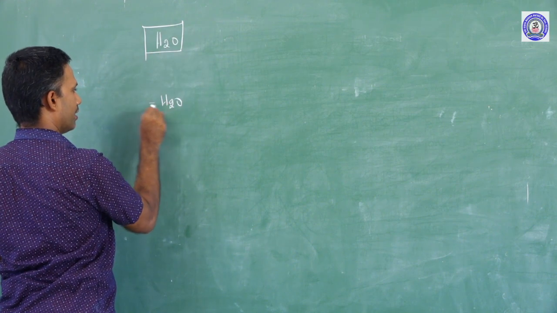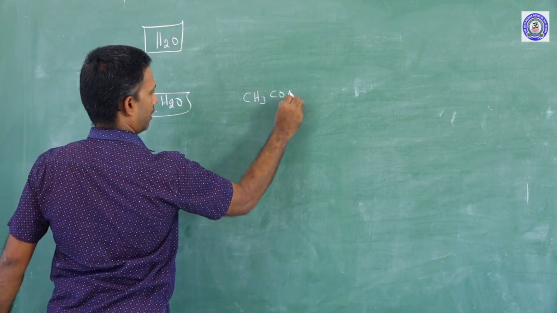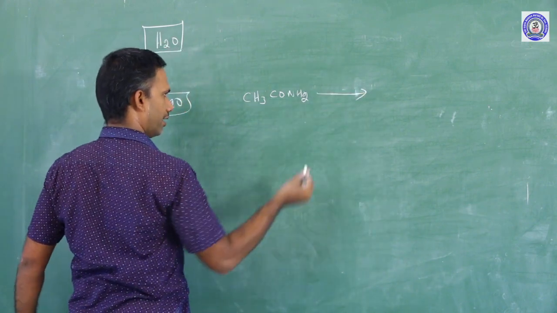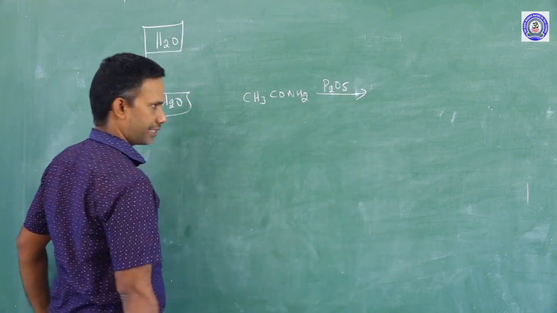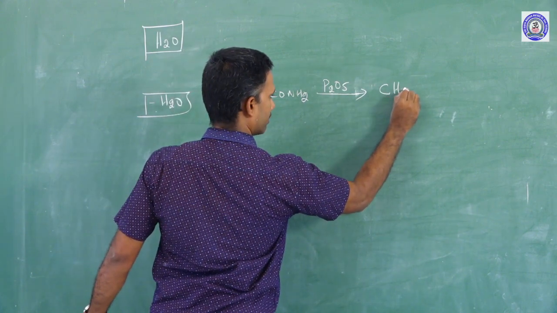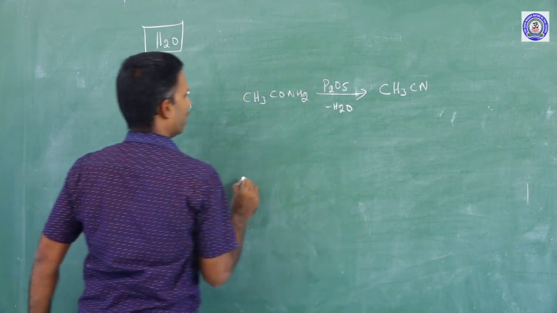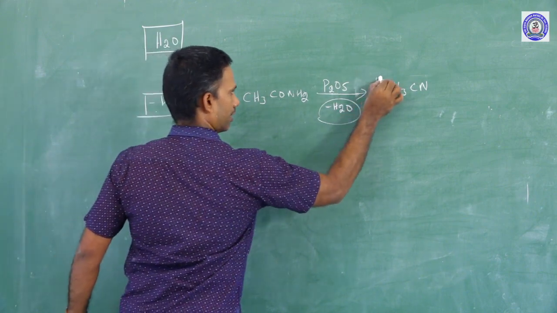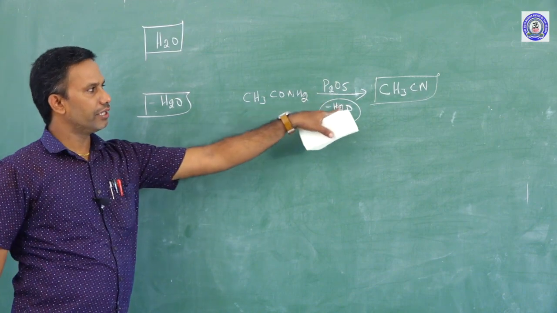Dehydration. Dehydration is nothing but the removal of a water molecule. When amide is undergoing dehydration, a dehydrating agent should be applied. Here a strong dehydrating agent, P2O5, phosphorus pentoxide, is used. It is converted to cyanide, CH3CN. The water molecule, H2 and O, is removed. As a result, you are getting the cyanide. So amide undergoing dehydration gives cyanide.